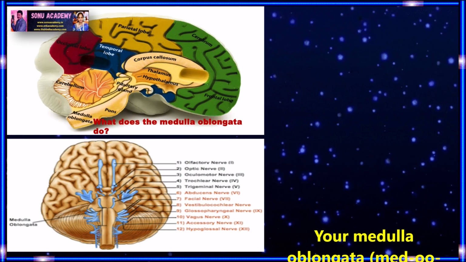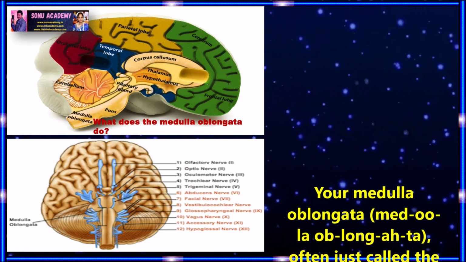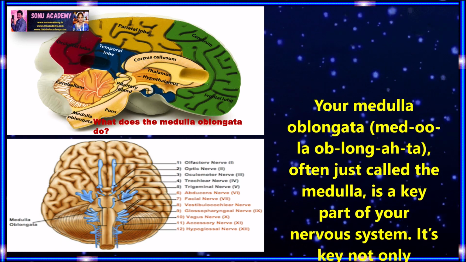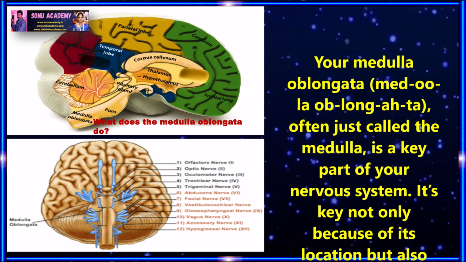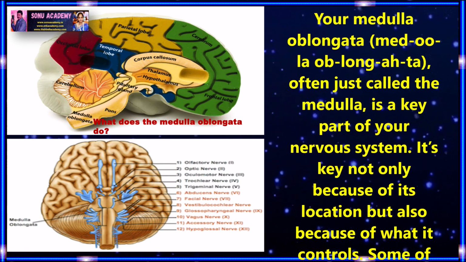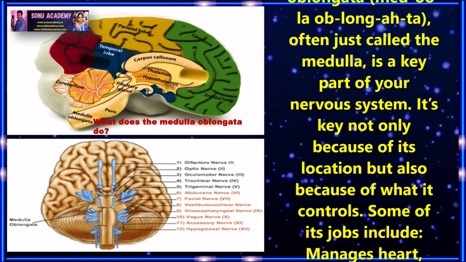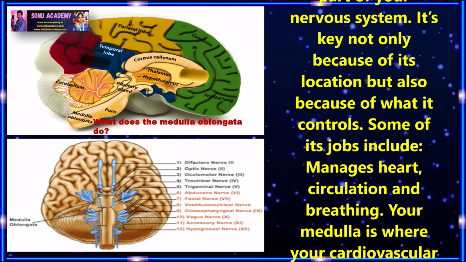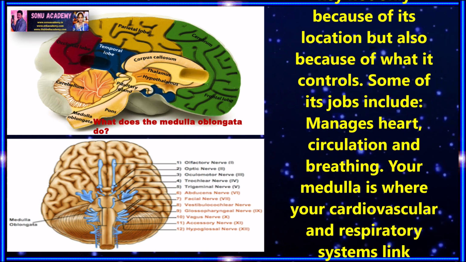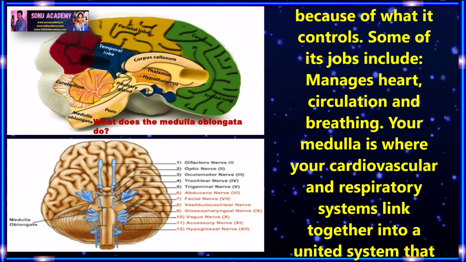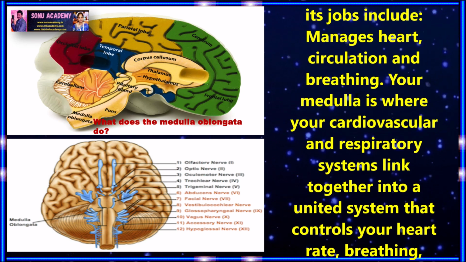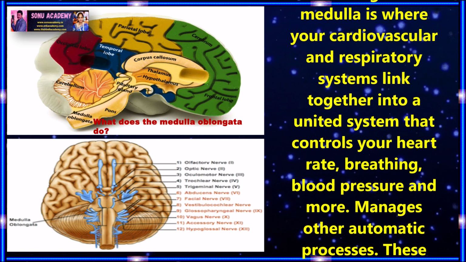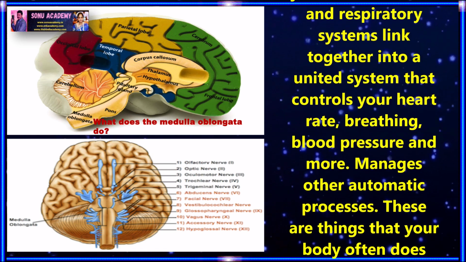Children, let us see what the medulla oblongata does. Your medulla oblongata, often just called the medulla, is a key part of your nervous system. It's key not only because of its location but also because of its controls. Some of its jobs include managing heart, circulation, and breathing. Your medulla is where your cardiovascular and respiratory systems link together into a united system that controls your heart rate, breathing, blood pressure, and more.